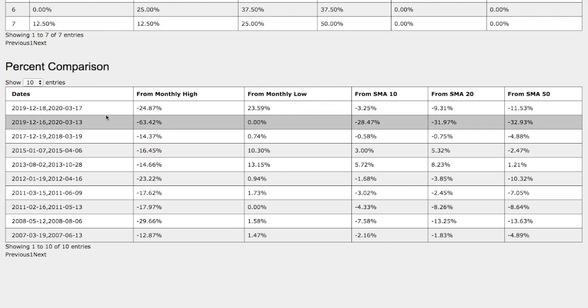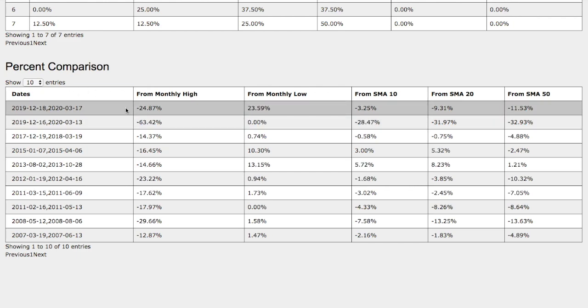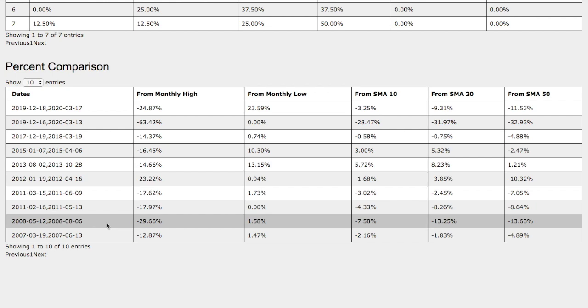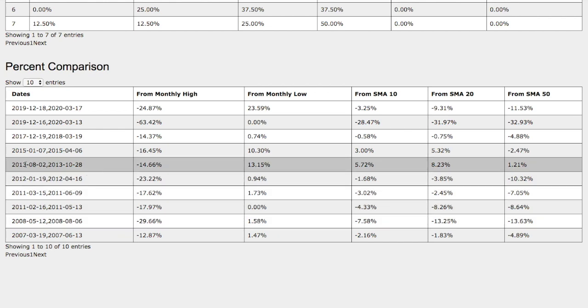So what we have here in the current trend, we have a 25% down from monthly high, 24% higher from monthly low, 3% down from the 10 simple moving average, 9% down from the 20 simple moving average, and 12% down from the 50 simple moving average. So the trend that we just examined was August 2nd, 2013 to October 28th, 2013.